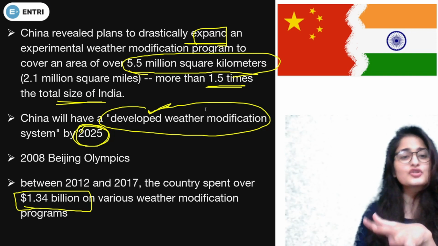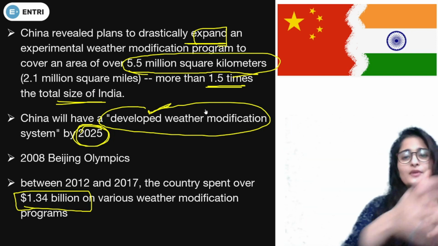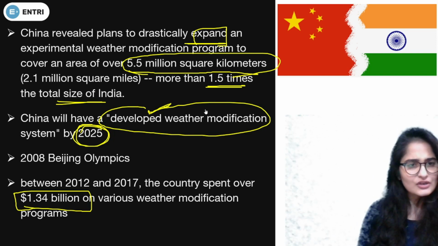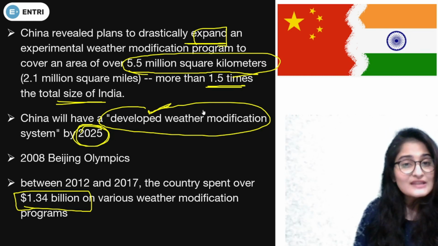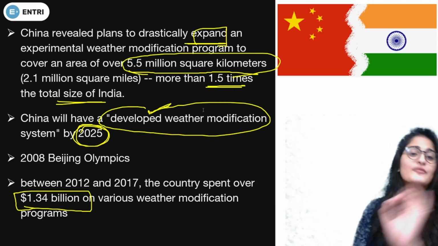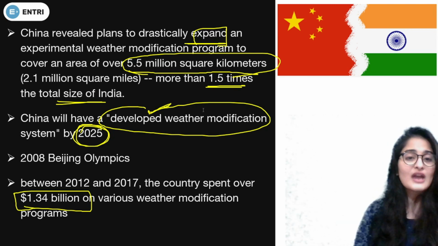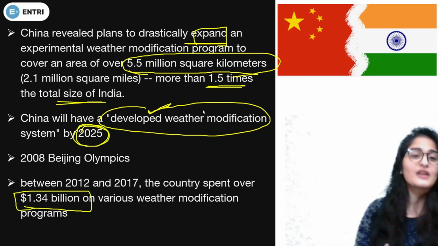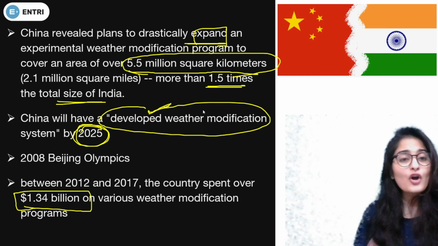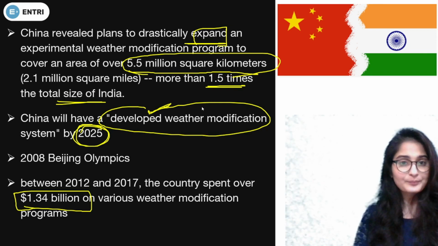The US also has such programs where weather modification is coming into force, or they are experimenting on a lot of things. But the largest force as of now is Beijing. China is one of those countries which is very interested in this, and it is very keen on making the development possible.